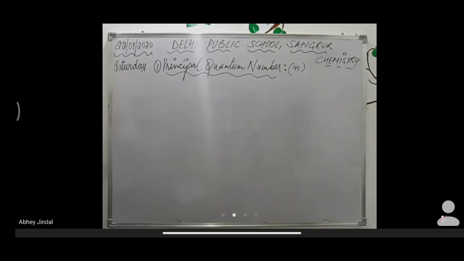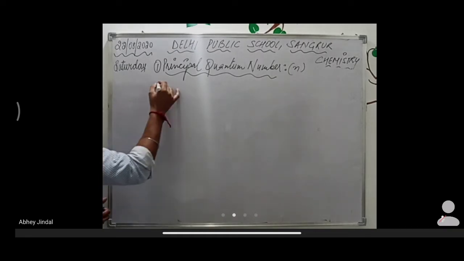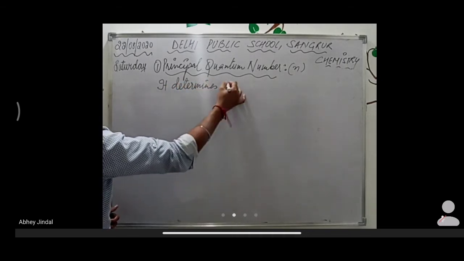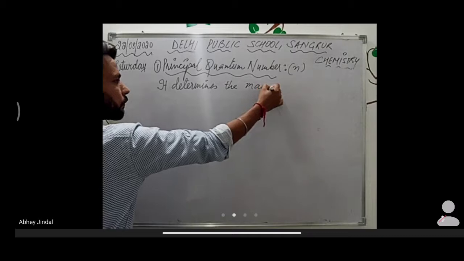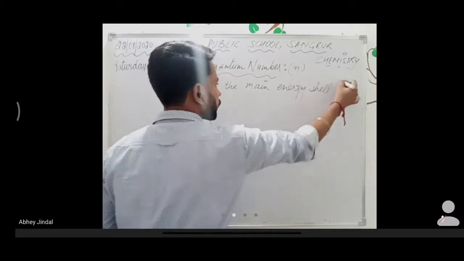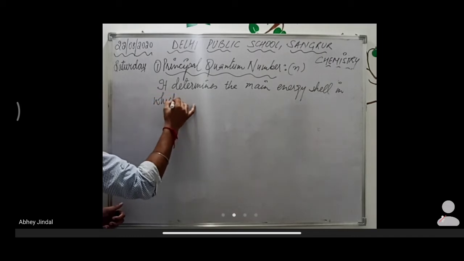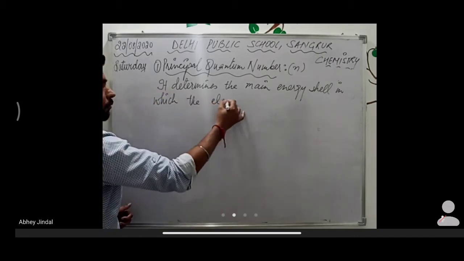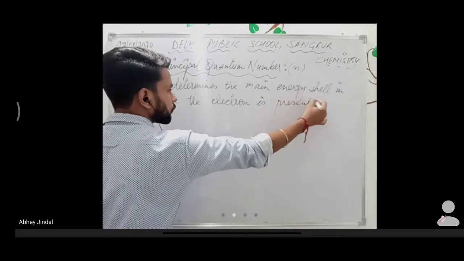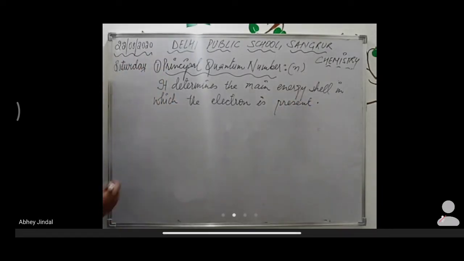Okay. So what do you mean by principal quantum number, beta? This quantum number tells us about the main energy shell in which the electron is present. It determines the main energy shell in which the electron is present. Okay, it is denoted by n.